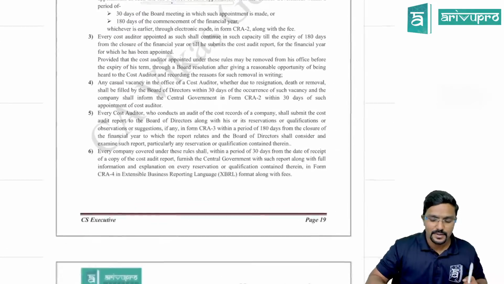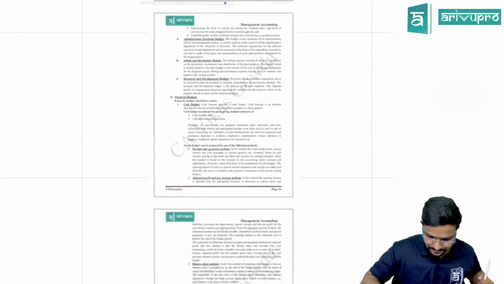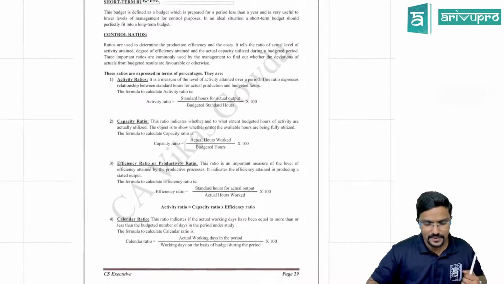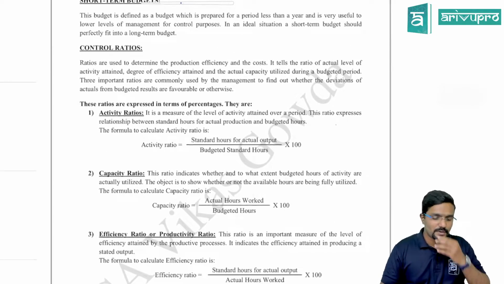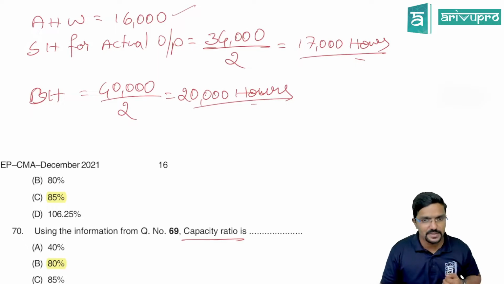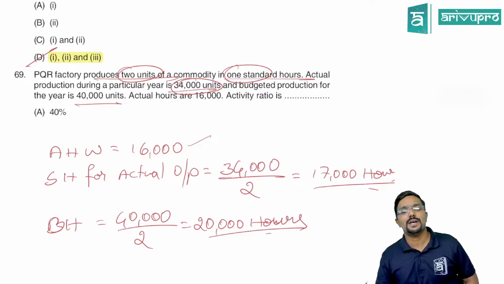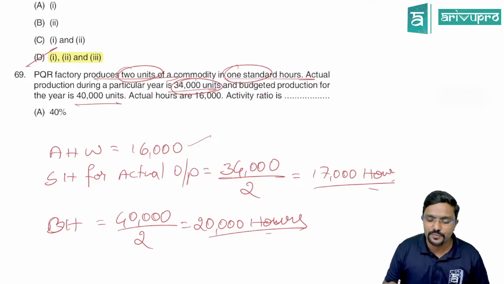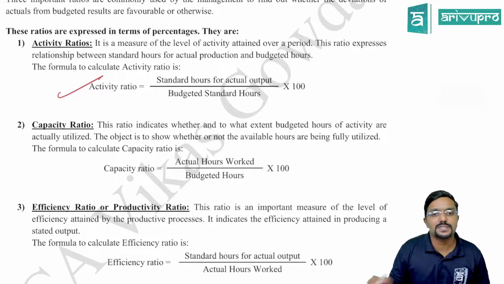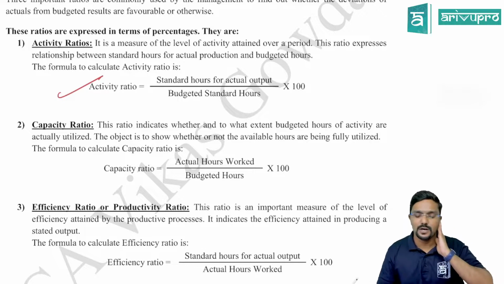So these ratios are a part of your next chapter, control ratios calculation. Let me just show it. So what they've actually asked, 2-3 questions are there on the same topic. First one is activity ratio. The formula would be standard hours divided by budgeted hours. Standard hours means standard hours for actual output.